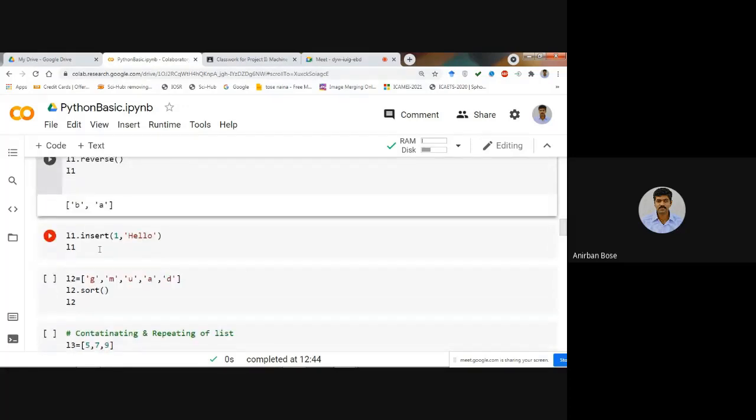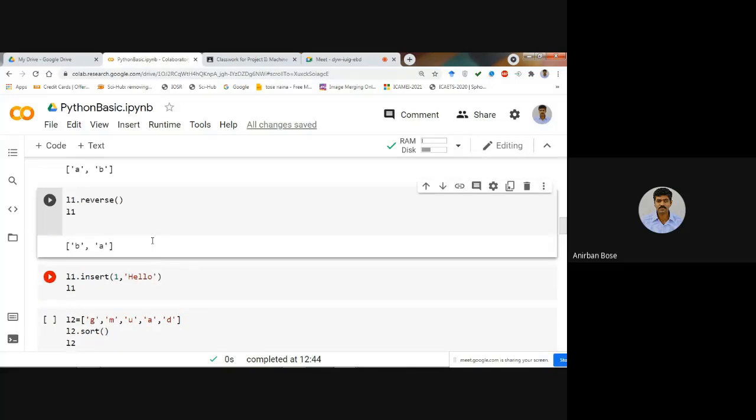Now, what Surojit was asking, that if you want to add something at some intermediate index, because the append command will always add at the end. If you want to insert something at some intermediate index, in that case the command is not append, it is insert. So what you have to do is L1 dot insert at location index 1, and if you want to add hello, then you can do that. Okay, so let us do it.